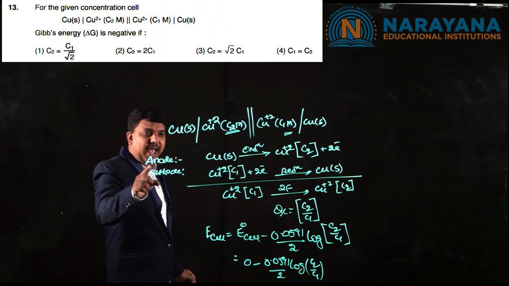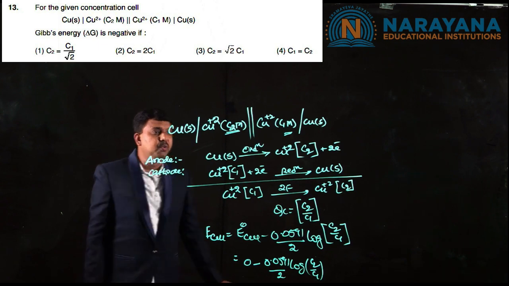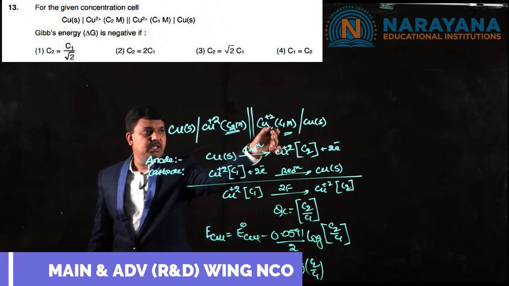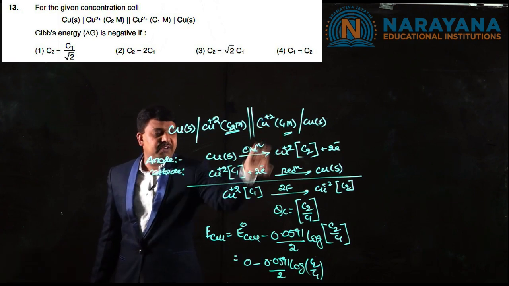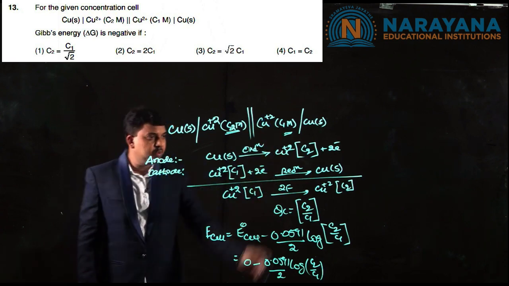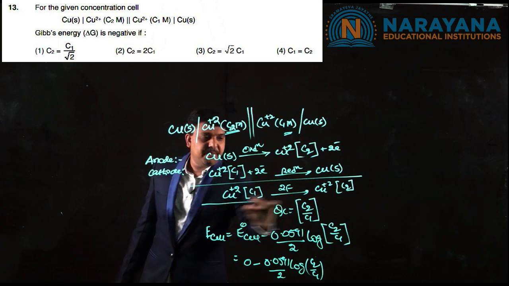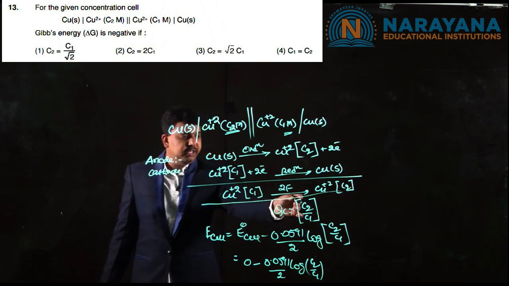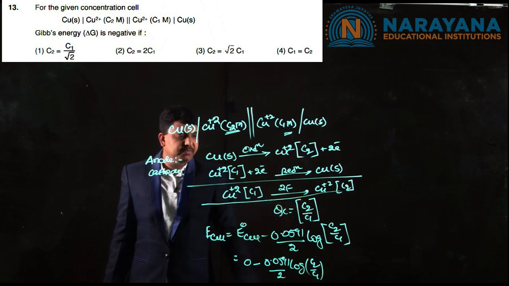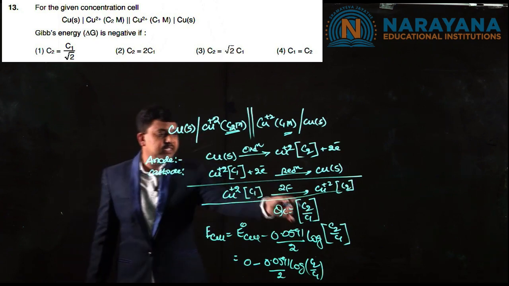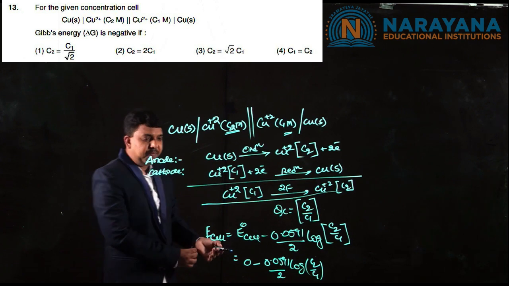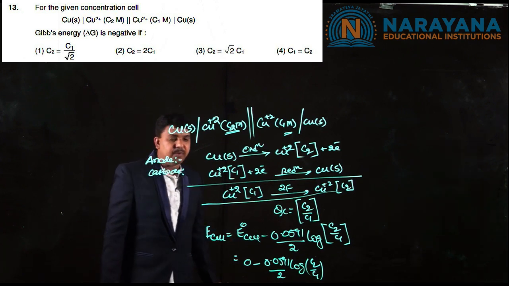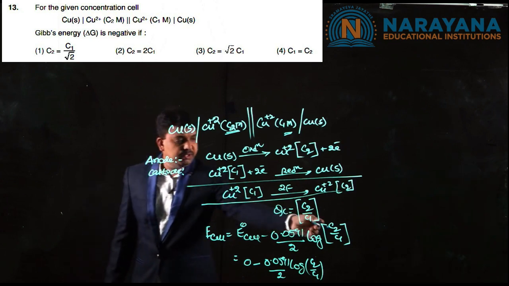So at anode, copper gets oxidized to give cupric ion whose concentration is C2, and at cathode the cupric ion with concentration C1 gets reduced to copper solid. So that's why the equilibrium constant, actually the coefficient, is written as C2 by C1. So C2 by C1 is QC. So E of the cell is equal to E naught of the cell minus 0.059 by 2 log of QC, I mean C2 by C1.